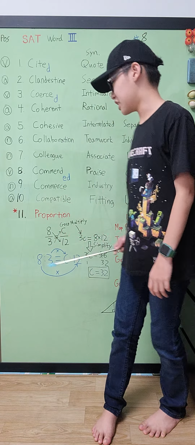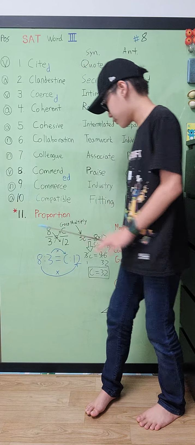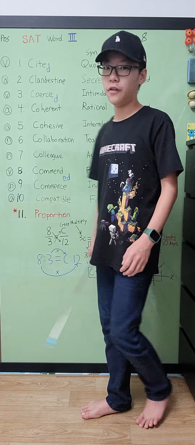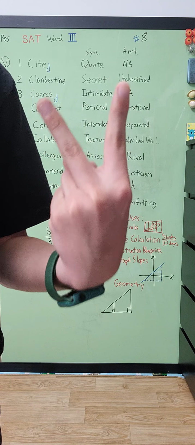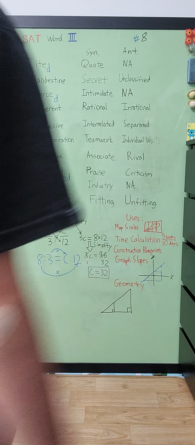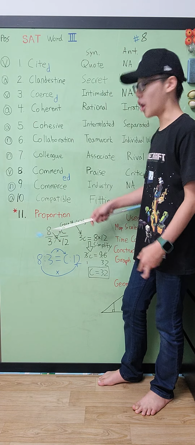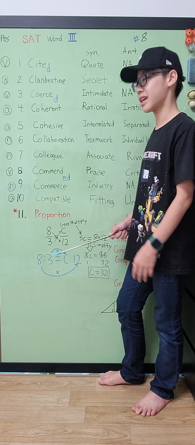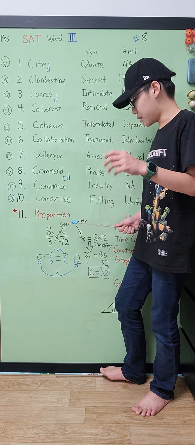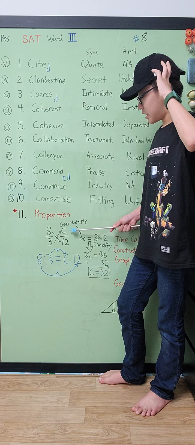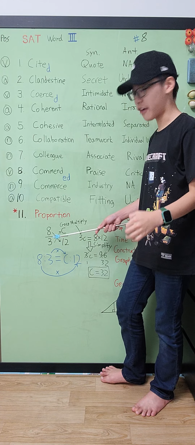Math today is proportion. A proportion is an equation that gives the relationship between two equivalent ratios. It's an equation with two equivalent ratios in which those two ratios are equal. And since those two ratios are equal, let's say that one of the numbers is an unknown number, let's call it C. Then how do you figure out the C?